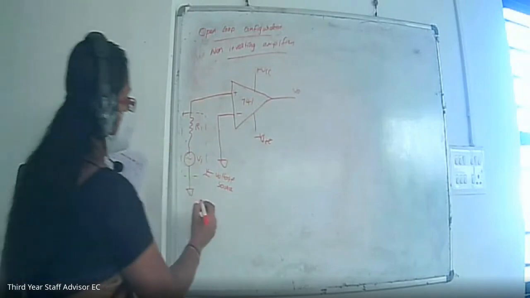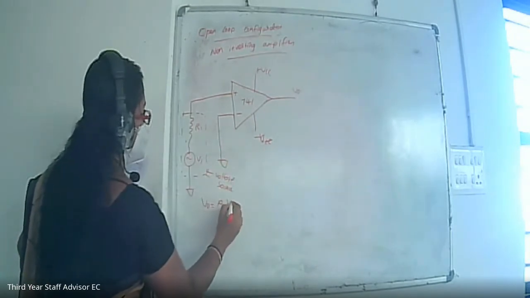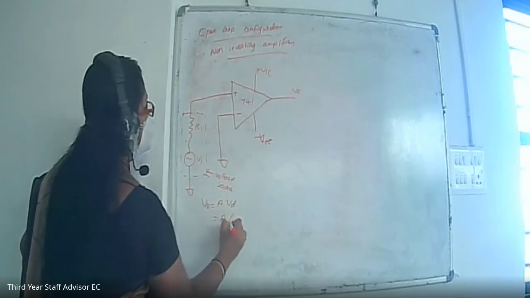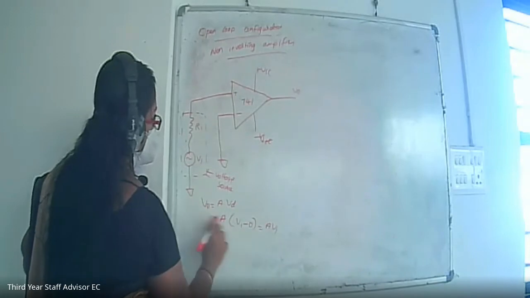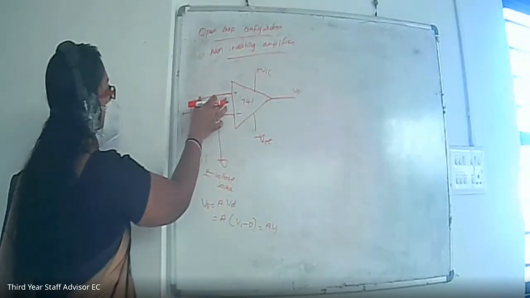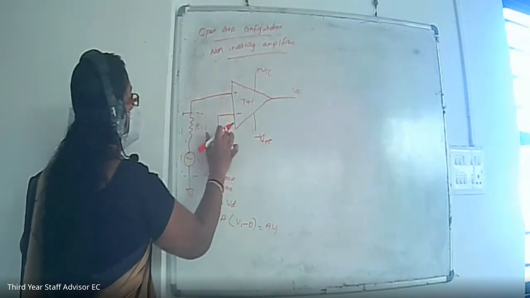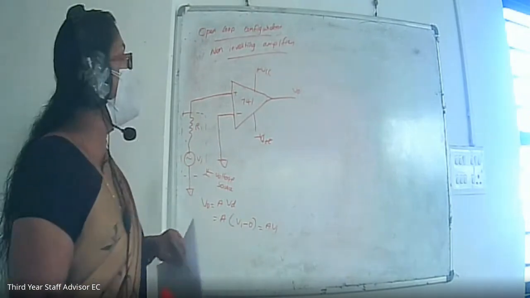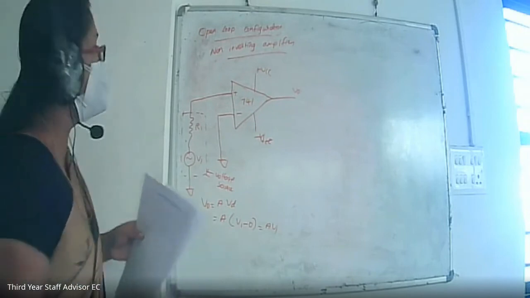And here you can write the equation. What will be the output? Vout will be equal to A into Vd. What is Vd here? A into Vd is V1 minus 0, so A V1. So this is the non-inverting configuration. In the case of inverting mode, we will be getting 0 here and V2 here, so minus A V2 will be the output. You can write that yourself. So these are the three configurations in the op-amp.